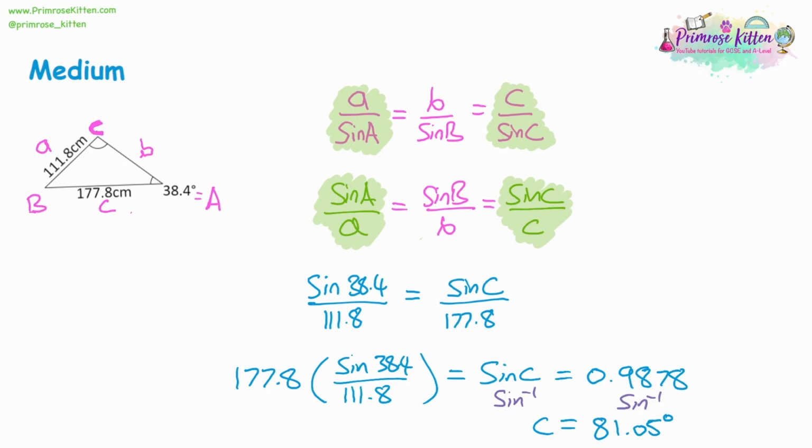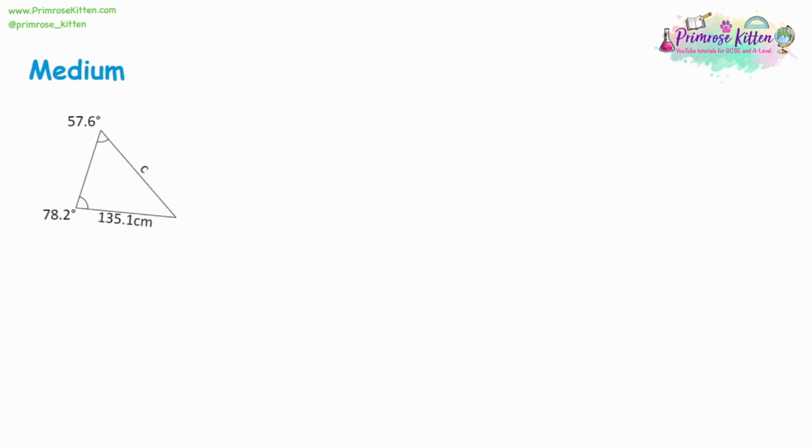One extra important thing to point out with Sine Rule is that you can have 2 answers to some questions. So for example, this one, 81 degrees as an answer, but you can also have 99 degrees as an answer. So be aware there's 2 possible answers, but this is something we'll look at in future videos when we look at trigonometry on graphs. We will show visually where the 2 answers come from. Moving on to the next example.